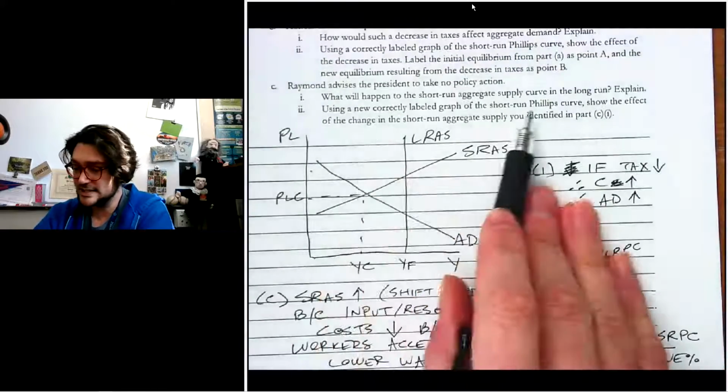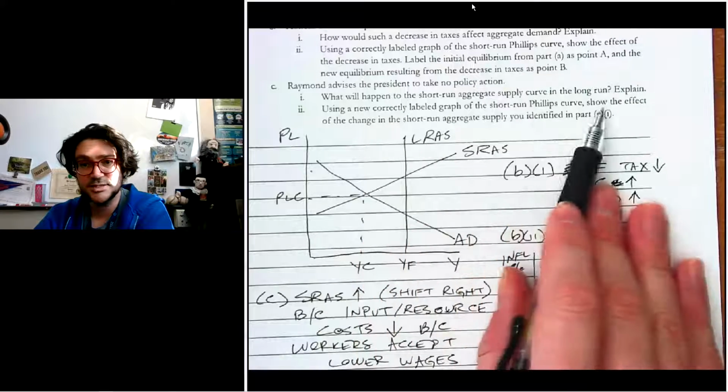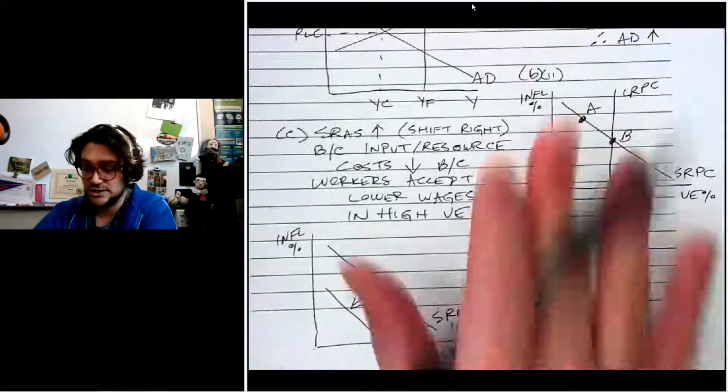And let's double check that it didn't ask us for anything else. Correctly labeled graph of the SRPC, show the effect of the change. Yep, so that should be good for C2.